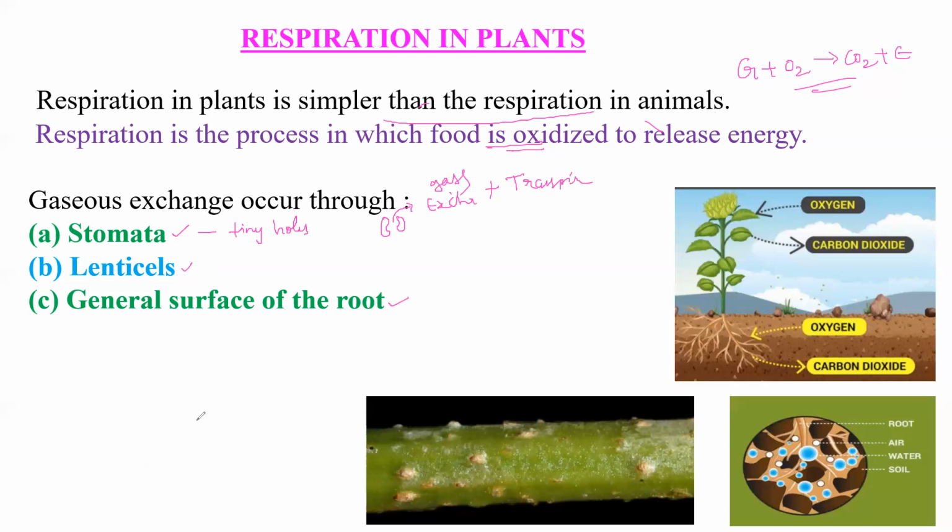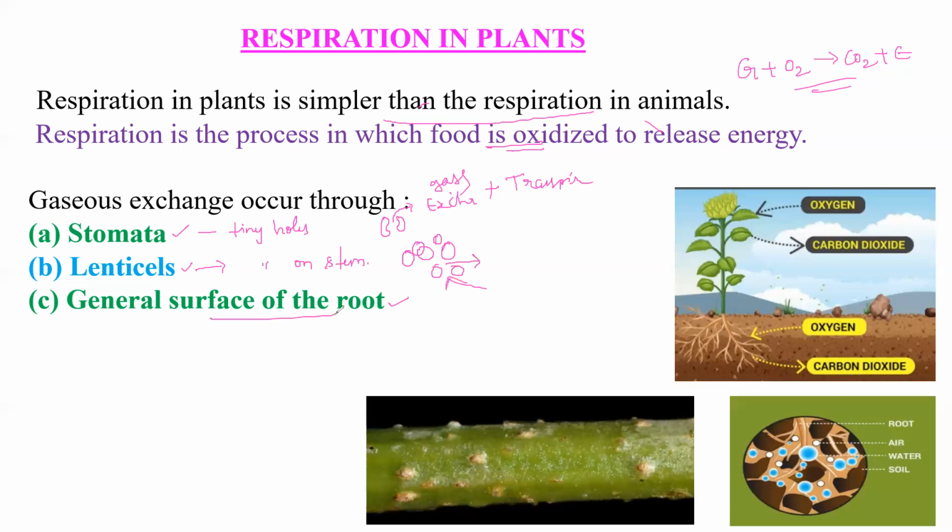You can see here in the picture, stomata are present on the leaves and stem both. After that, lenticels, the next part, which are helpful for respiration. Lenticels are nothing but tiny pores or tiny holes which are present on the stem. These are helpful for respiration. Of course, these lenticels have a porous tissue which contains cells with large intercellular spaces. It's helpful for gases exchange.